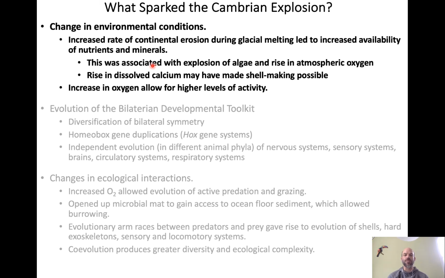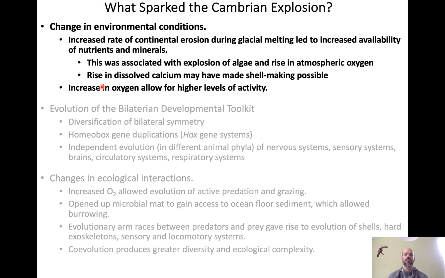So this increase in nutrients and minerals in the ocean led to an explosion of algae, especially in coastal environments, that must have made the amount of oxygen in the atmosphere rise even higher, accelerating the rise in oxygen that was probably already occurring. And also the combination of the higher pH of the ocean and increased nutrients and minerals coming from the continents means that there was more dissolved calcium available in the oceans, and those two things together, the calcium and the pH, must have made making shells, which are made out of calcium carbonate, much more favorable to these new animals of the Cambrian who are trying to protect themselves from predators.